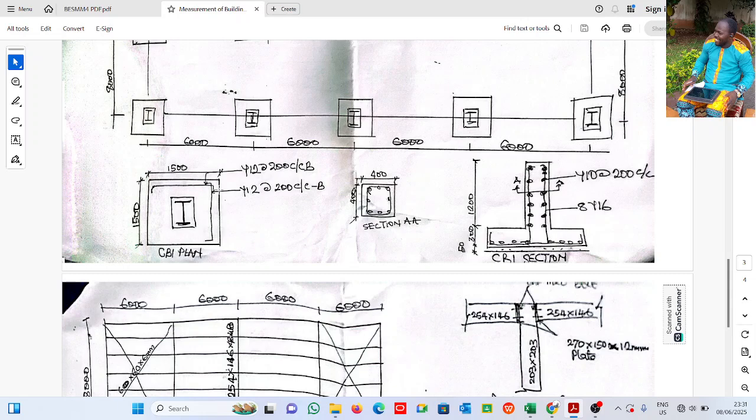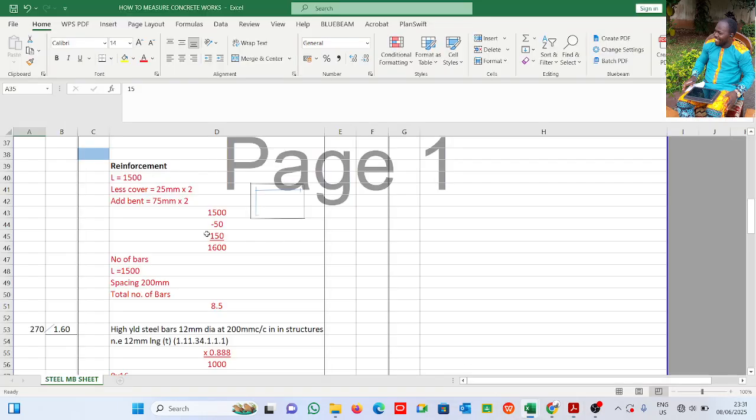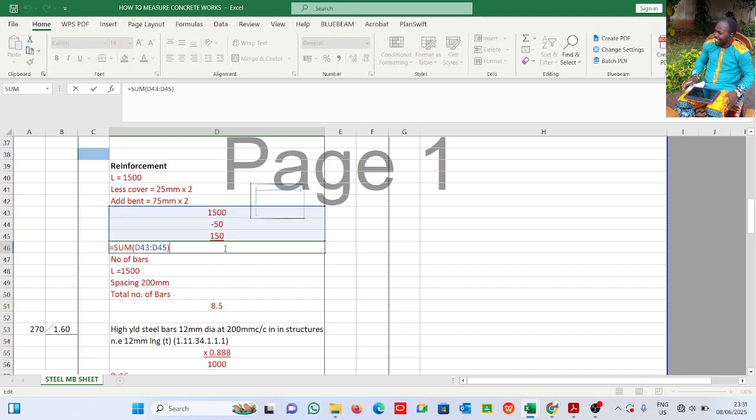It is bent on both sides, and they say it is 75 mm. So this is 1500. I less cover, which is 25 times 2. I add bend, you're seeing it here, 75 times 2, which is 150. So 1500 minus 50 plus 150, I have 1600.